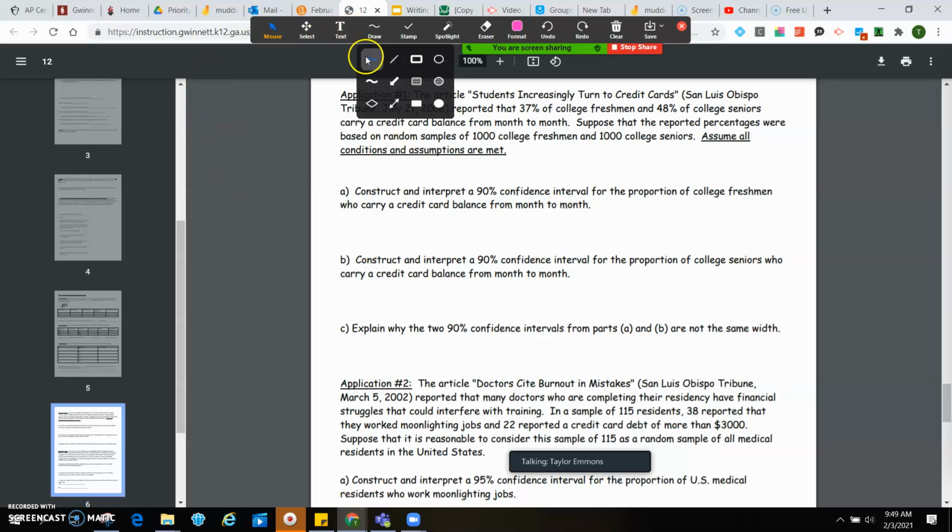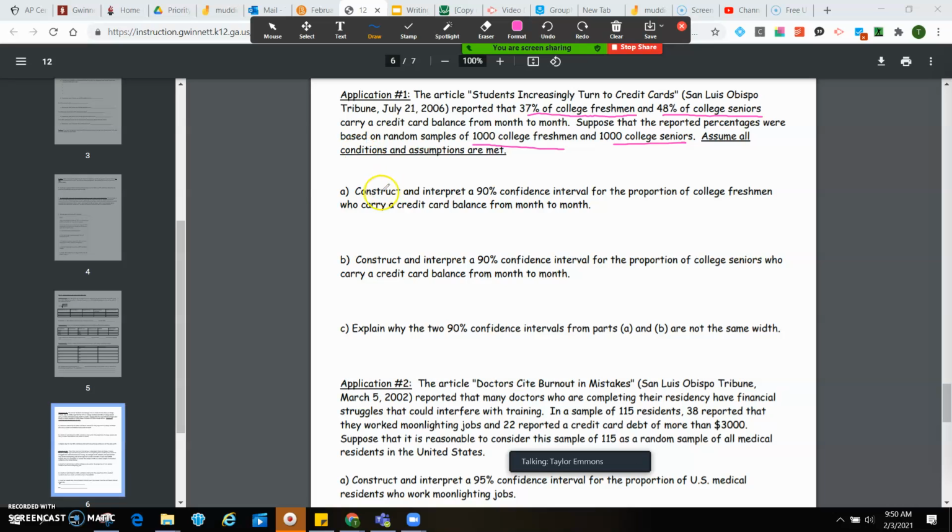All right, so it says the articles students increasingly turn to credit cards. The San Luis Obispo Tribune, July 21st, 2006, reported that 37% of college freshmen and 48% of college seniors carry a credit card balance from month to month. Suppose that the reported percentages were based on a random sample of 1,000 college freshmen and 1,000 college seniors. Assume all conditions and all assumptions are met. Construct and interpret a 90% confidence interval for the proportion of college freshmen who carry a credit card balance from month to month.